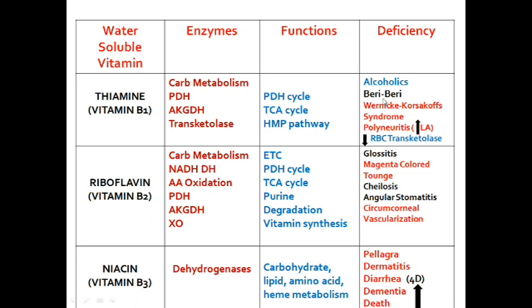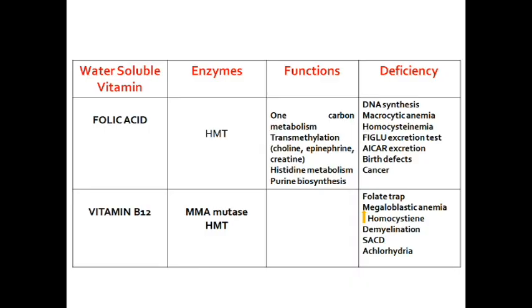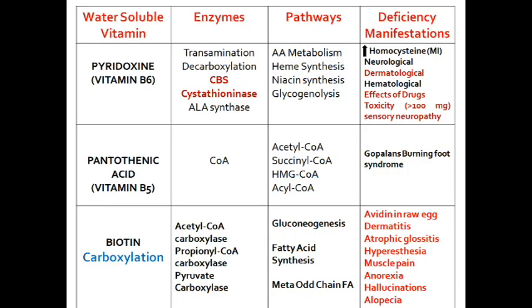The deficiency manifestations are Wernicke-Korsakoff syndrome and polyneuritis; decreased RBC transketolase activity is the diagnostic feature of thiamine deficiency. Riboflavin deficiency causes glossitis, magenta-colored tongue, cheilosis, angular stomatitis. Niacin causes pellagra. Then pyridoxine deficiency causes dermatological and hematological manifestations. Pantothenic acid deficiency results in Burning feet syndrome. Biotin deficiency causes alopecia and hallucination, sort of brain symptoms, and avidin in the raw egg is going to inhibit it.